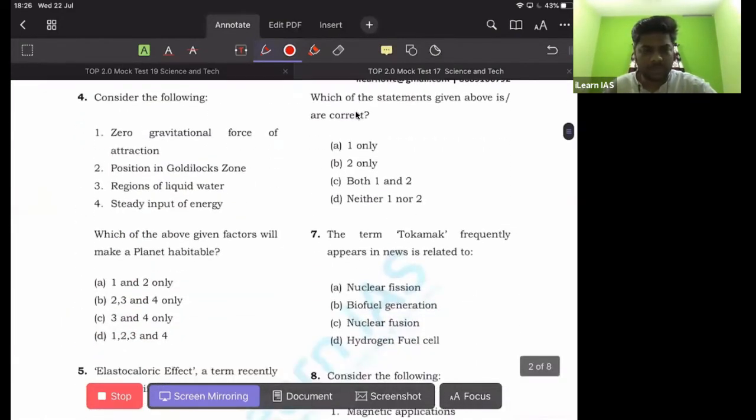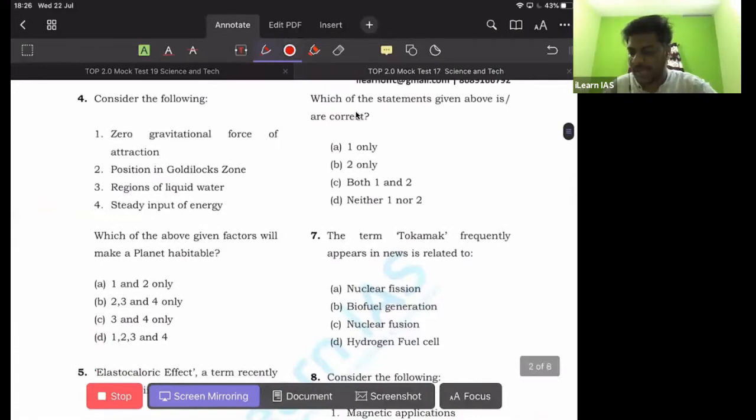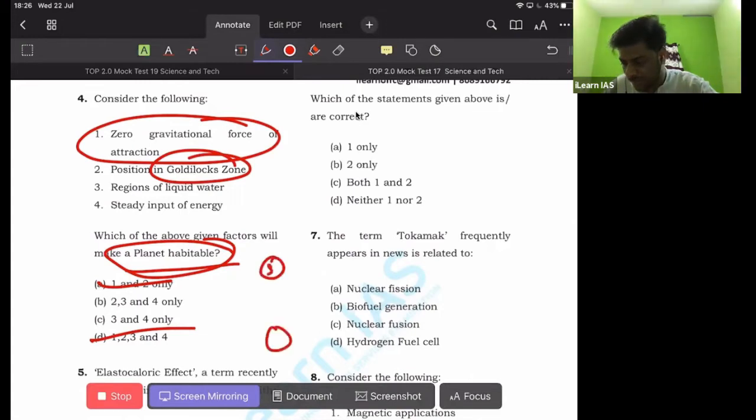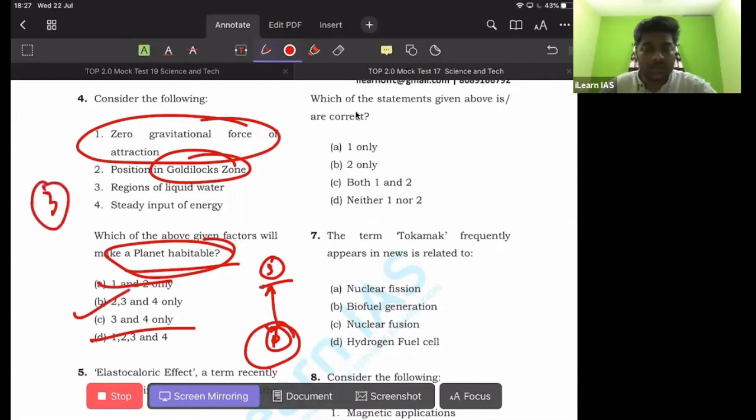And the fourth one, which one of the following factors will make a planet habitable? In order to make a planet habitable, it should not have zero gravitational force of attraction, which means the first option is wrong, and it should be in the Goldilocks zone. Goldilocks zone means a perfect position of a planet from a star, which is neither too far nor too close to the star. And if that planet holds a Goldilocks position, it will be neither too cold nor too hot, which means the answer is 2, 3, and 4. We can say that Earth is in a Goldilocks zone.